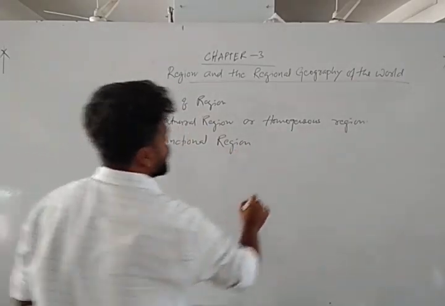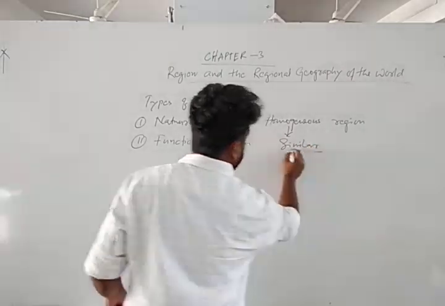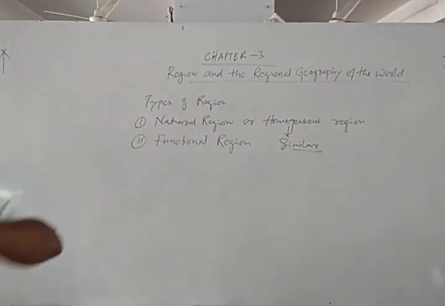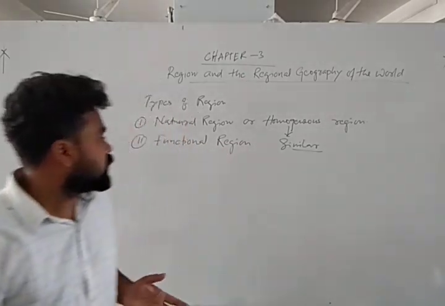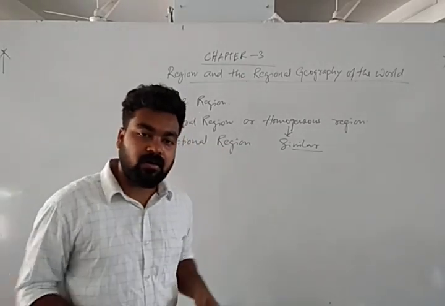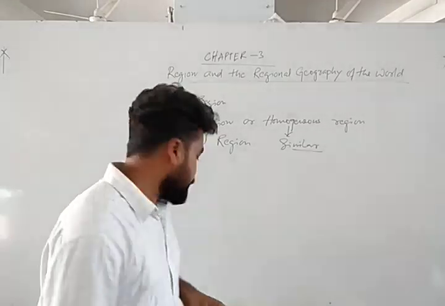Homogeneous, we know, means similar, right? That means those regions have similar characteristics, and that is called a natural region. And a functional region depends upon the functional relationship between natural elements and human beings.